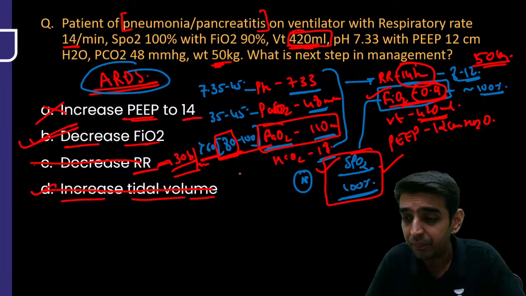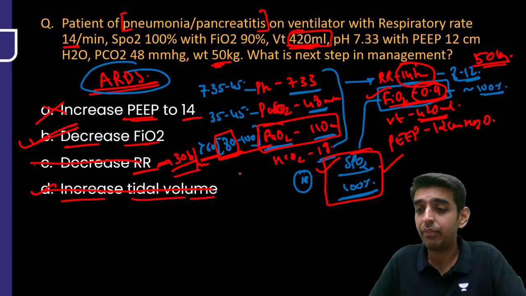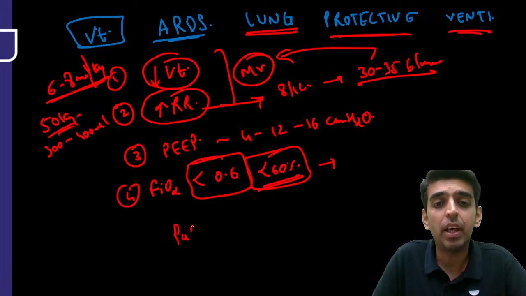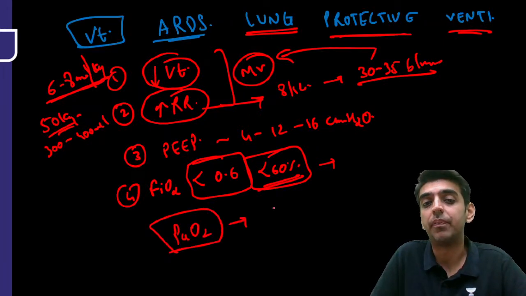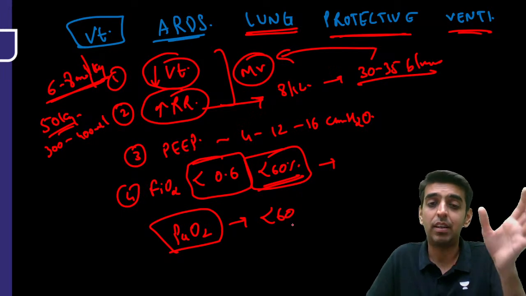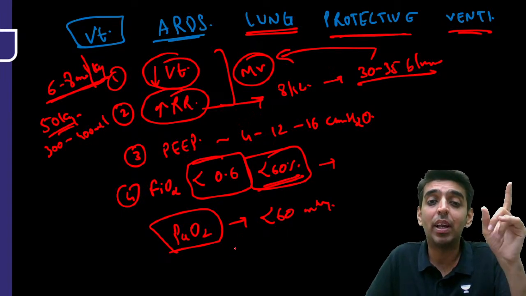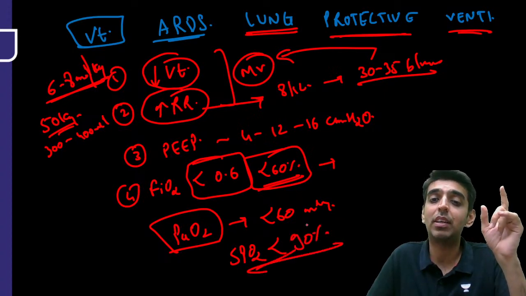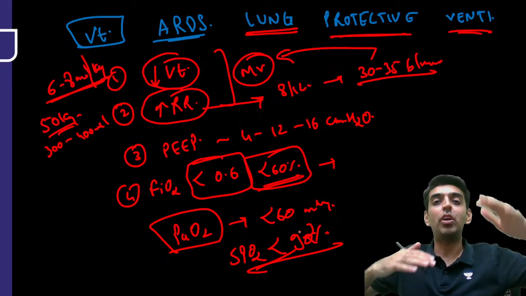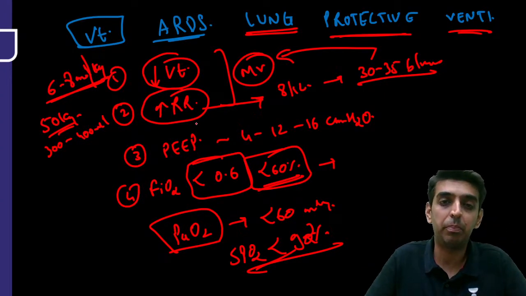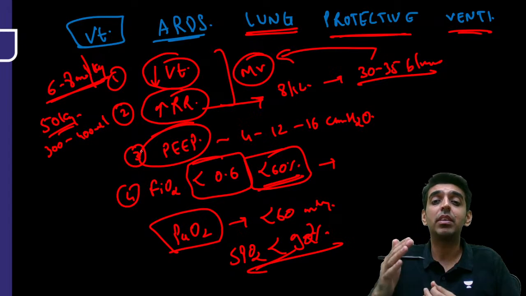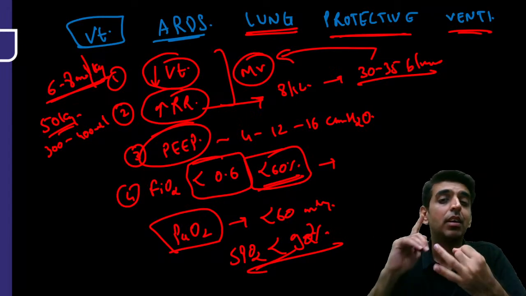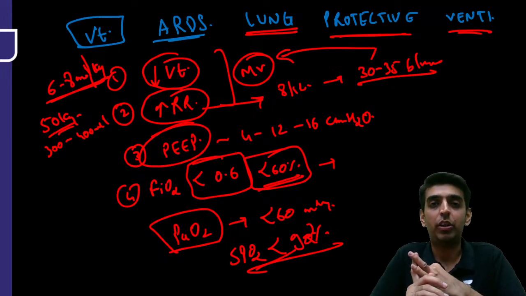Is this question clear? Sir, where all can we increase FiO2 is what Faisal is asking. Wherever PaO2, if you have done ABG, is less than 60 millimeters of mercury, right? Wherever SpO2 is less than 90%, or less than 92%, you can keep on increasing FiO2 and you can keep on increasing PEEP, right? So these are the places where you can keep on increasing FiO2, whenever you get PaO2 less than 60, SpO2 less than 90 or 92%. All right.